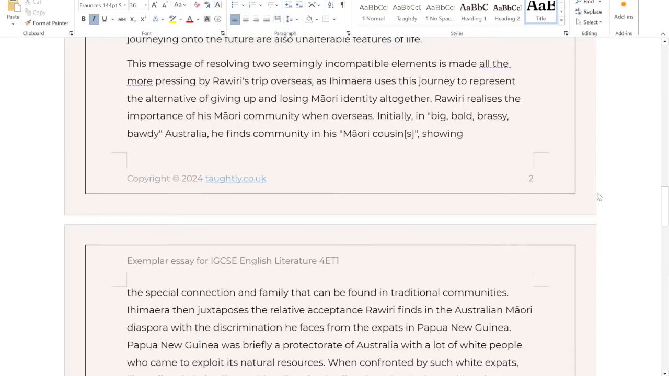This message of resolving two seemingly incompatible elements is made all the more pressing by Rawiri's trip overseas, as Ihimaera uses this journey to represent the alternative of giving up and losing Maori identity altogether. Rawiri realises the importance of his Maori community when overseas. Initially in big, bold, brassy, bawdy Australia, he finds community in his Maori cousins, showing the special connection and family that can be found in traditional communities.